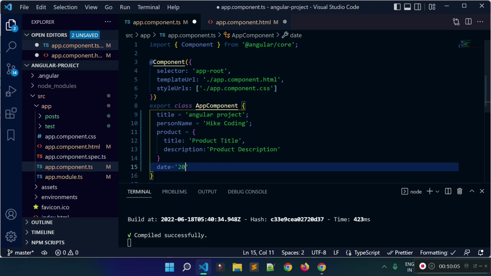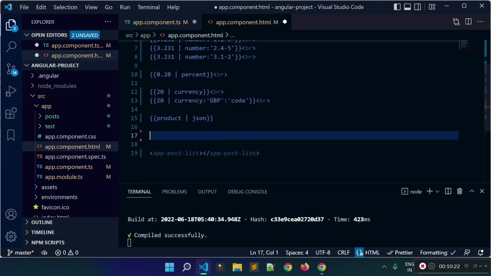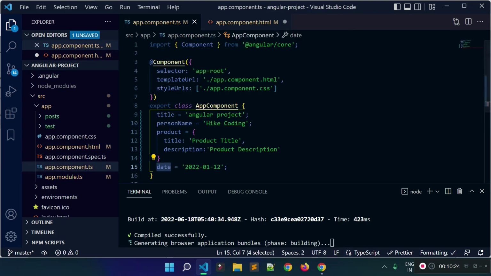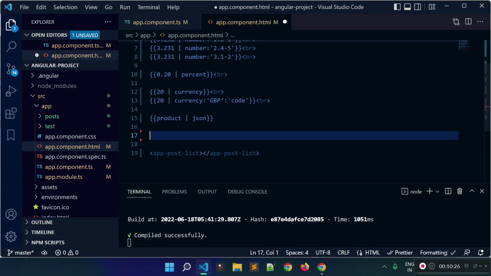You need to make sure that the value is in YYMMDD format. Now what I'll do, I'll add date pipe here. So let's save this file, and first of all let's print this date here in the template.